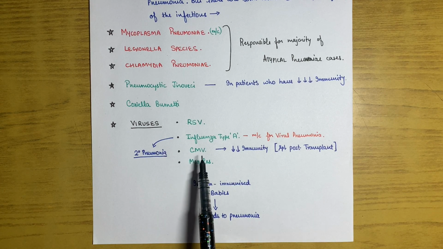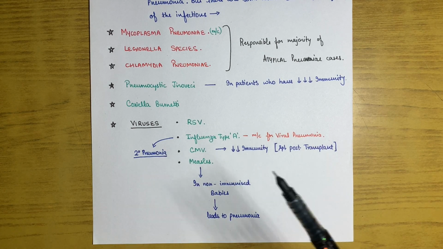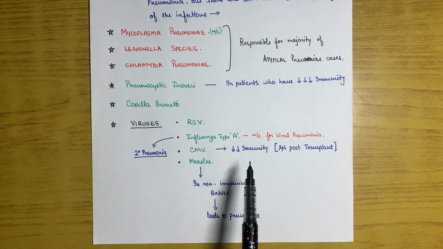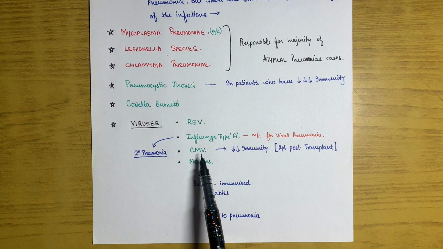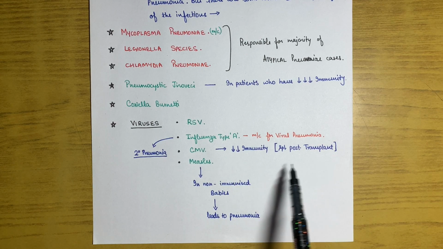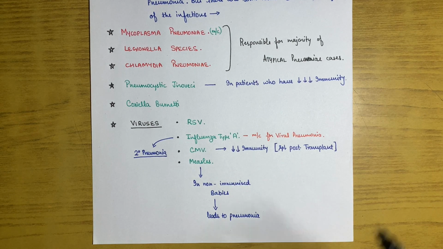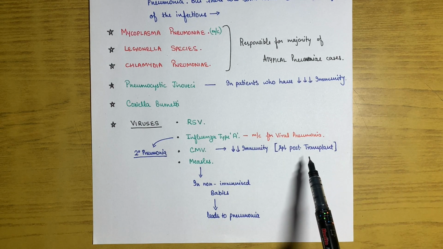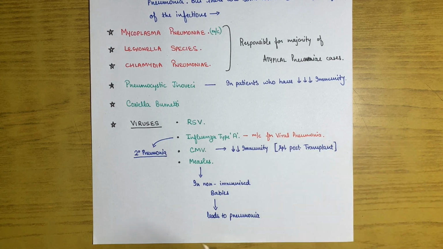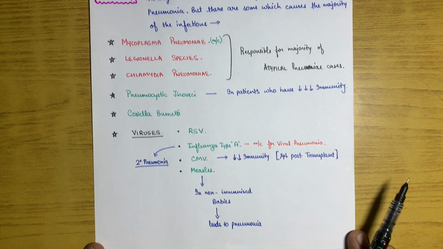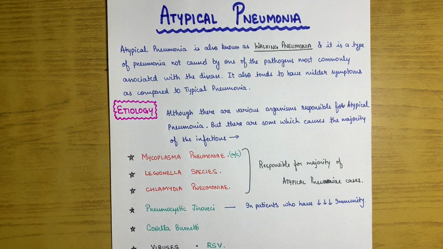Another virus is cytomegalovirus. It also causes atypical pneumonia, especially in immunocompromised patients. Here the examiner can ask a very important question. For example, if a patient who recently had a transplant contracted pneumonia, which virus is involved? In that case cytomegalovirus will be your answer, because it occurs especially in post-transplant patients. In the case of non-immunized babies, measles tends to cause pneumonia also. So this is all about the basic etiology of atypical pneumonia.